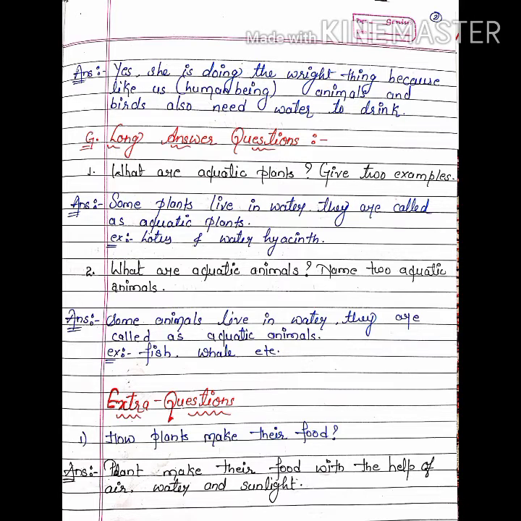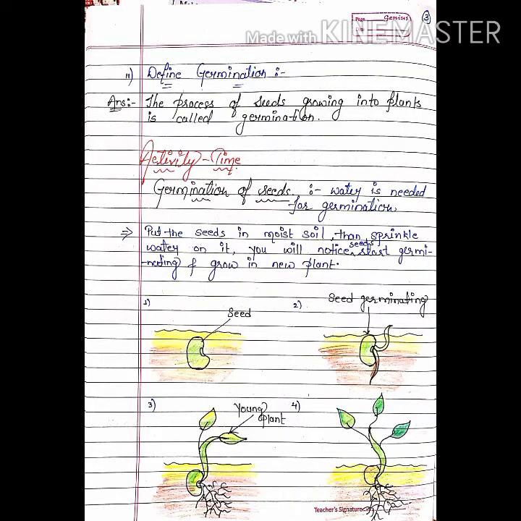And now the second extra question is, define germination. You have to define germination. The process of seeds growing into plants is called germination. Okay, the whole process is called germination.